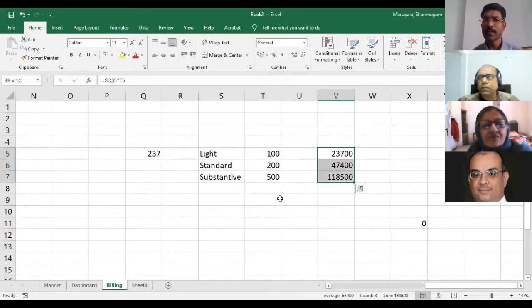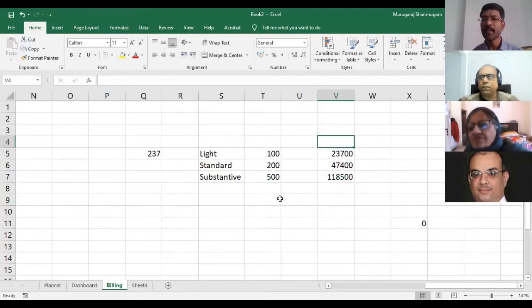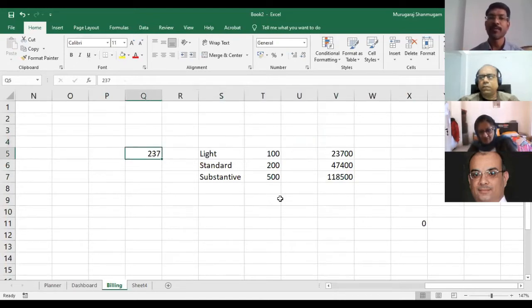So we can go with the absolute values in each of these formulas independently. My preference would always be to introduce that as a parameter and then use the reference value, so that there can be changes at a later point of time. This 237 can become 500 later. Okay, that answers my question. Thank you. Yeah.